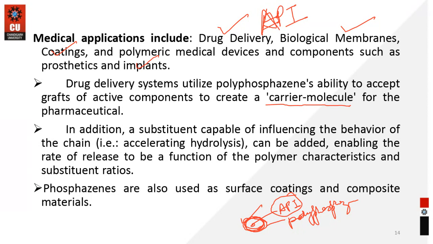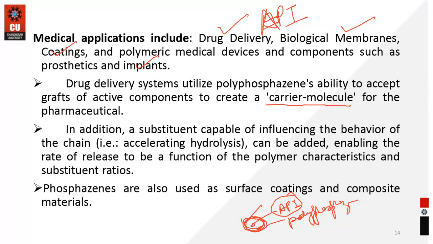Means you can modify the substituent and vary the rate of delivery of such API through the carrier molecules if you modify the substituent group present on these backbones. So phosphazenes are also used as surface coating and composite material.